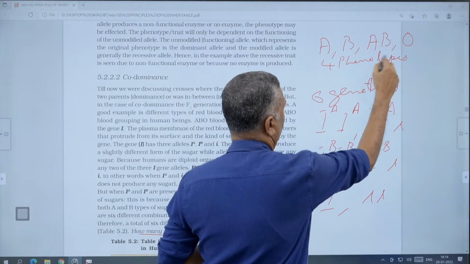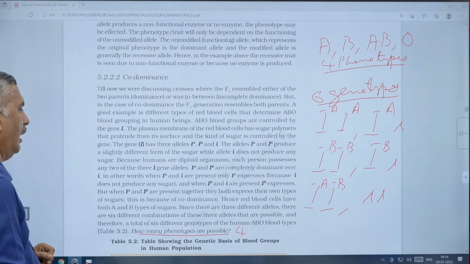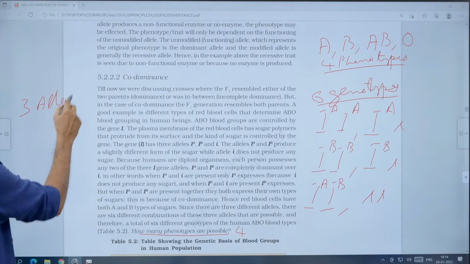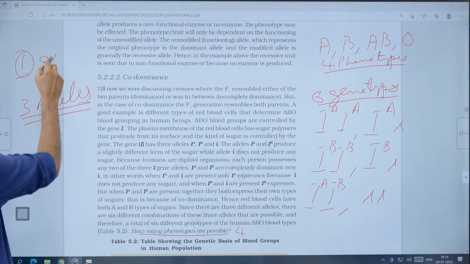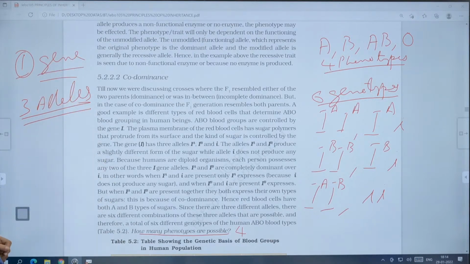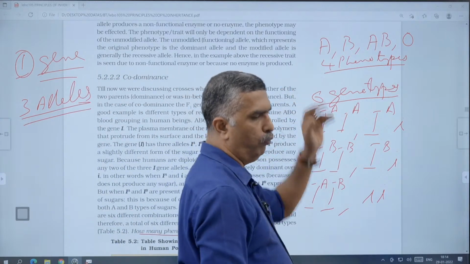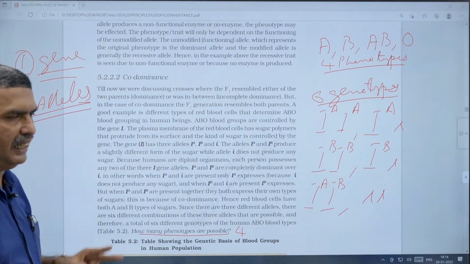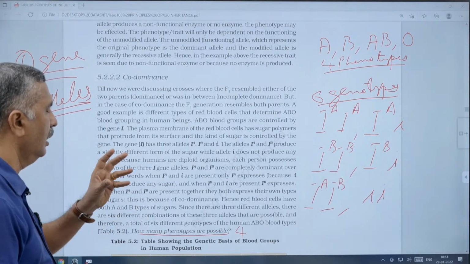The ABO blood group system consists of 4 phenotypes, 6 genotypes, and 3 multiple alleles. It involves 1 gene, that is the I gene, with 3 alleles, 6 genotypes, and 4 phenotypes. An individual has only 2 alleles; in a population, the gene is controlled by 3 alleles.